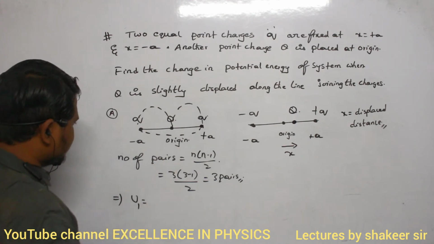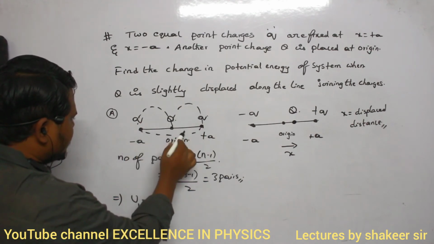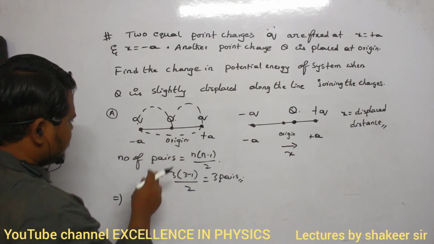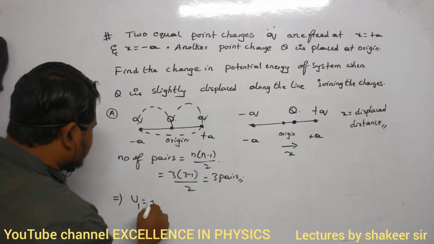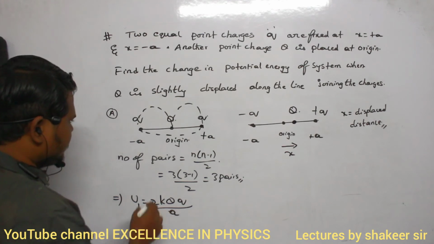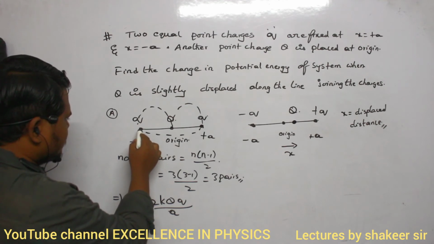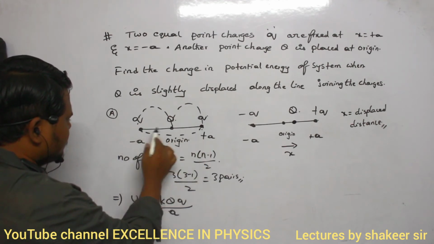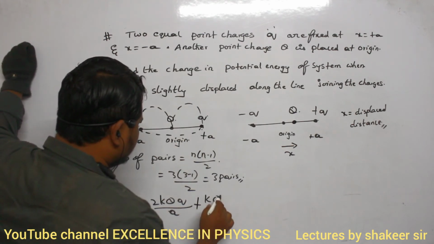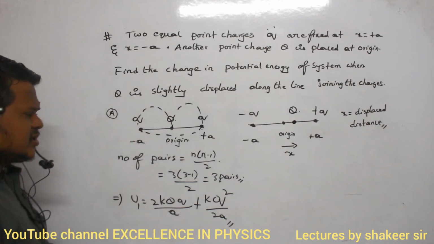So the total initial potential energy can be written as, first take the potential energy between these two and these two. Both of them are equal, the charges are equal, and the distance between them is also equal. So I can write 2kqQ divided by a, for this pair and this pair. Next, for this small q and another small q, separated by a distance of 2a, I can write kq square divided by 2a. That is the initial potential energy of the system.